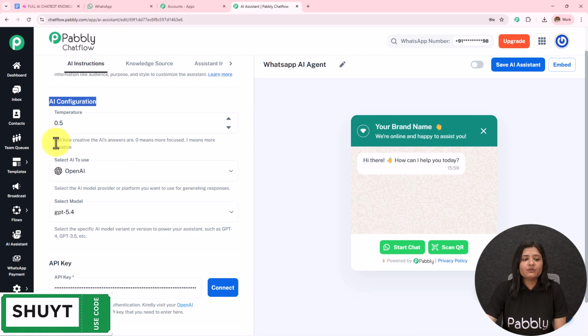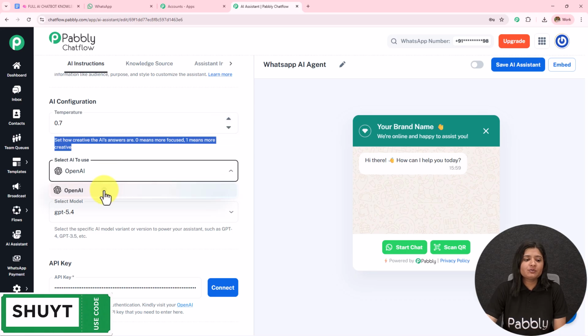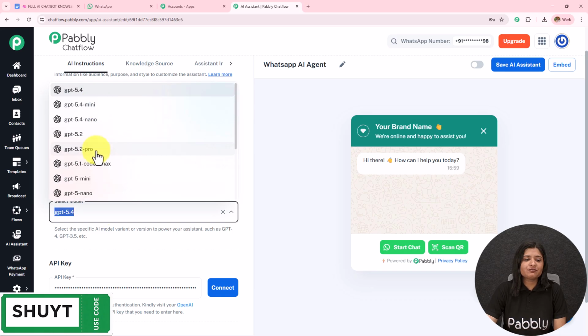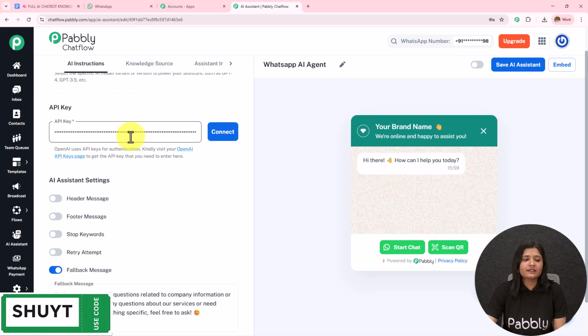So over here the first one is this temperature. It says how creative the AI answers are: 0 means more focused, 1 means more creative. If I go from 0 to 1, the creativity of how this AI is answering will increase. I'm going to keep it at 0.7. The AI to use will be OpenAI. The model will be GPT-5 mini. You can set this model according to your preference, and then you have to enter the API key.